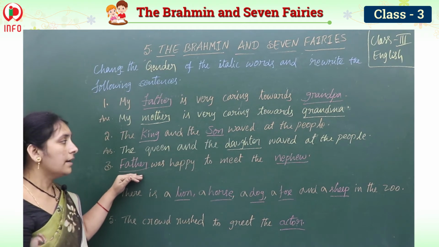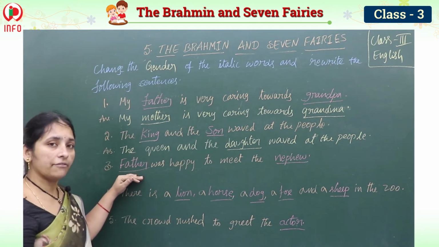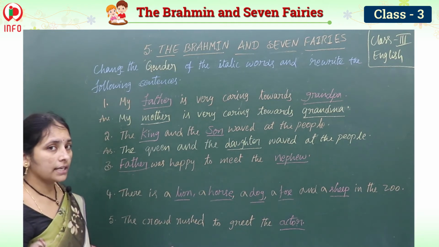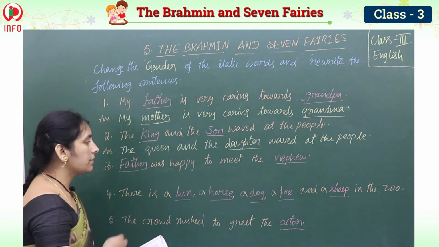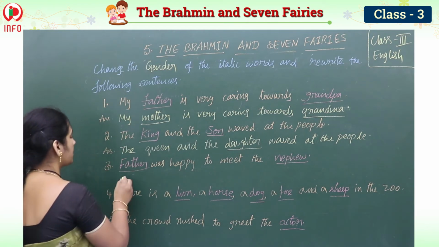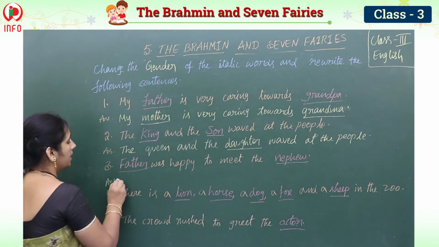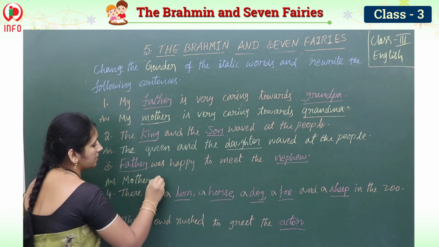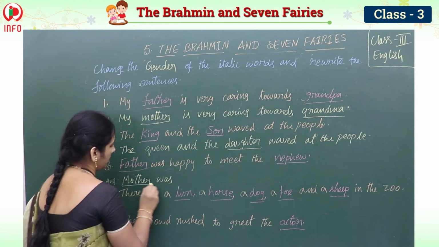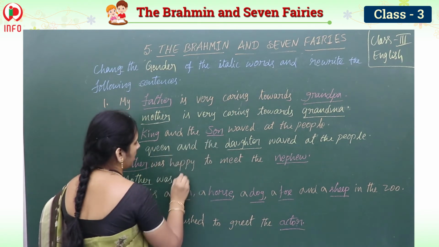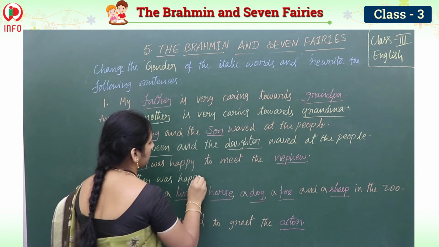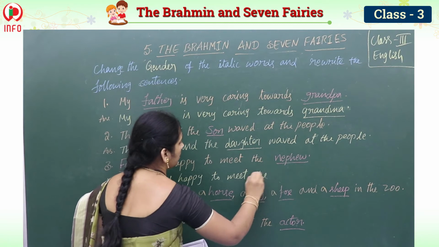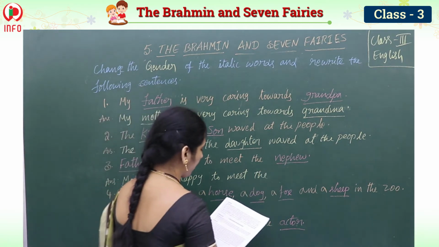Father was happy to meet the nephew. Father is masculine gender. Then what should we write? Feminine gender. What is the feminine gender for this? Yes, that is mother. So mother was happy to meet the nephew. Nephew, feminine gender.